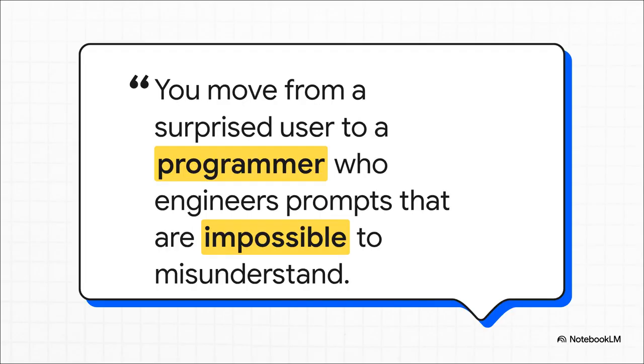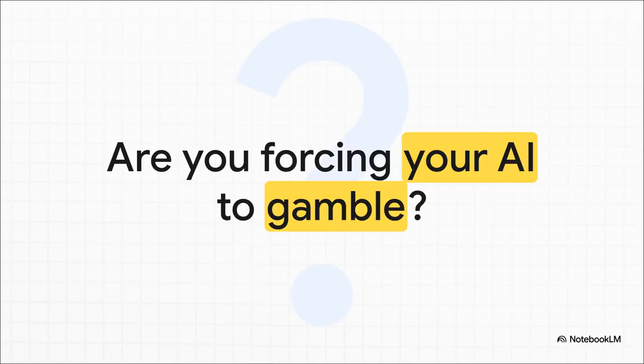By mastering this simple check, you completely transform yourself. You stop being a passive user who's just surprised by the AI's mistakes, and you become a programmer who engineers prompts that have one and only one possible interpretation. You're not just giving a vague heading anymore. You're filing a precise flight plan. So the next time you go to write a prompt, just ask yourself this one question. Look at your words. Is there any ambiguity in there? Any tiny chance for misinterpretation? Or have you done the work to guarantee you'll land exactly where you want to go?